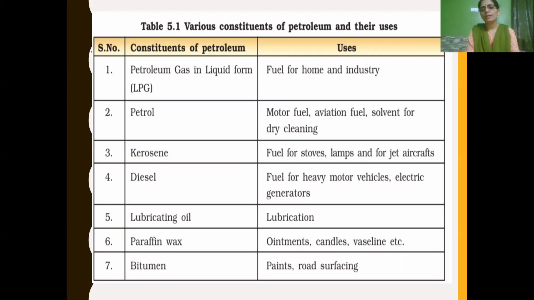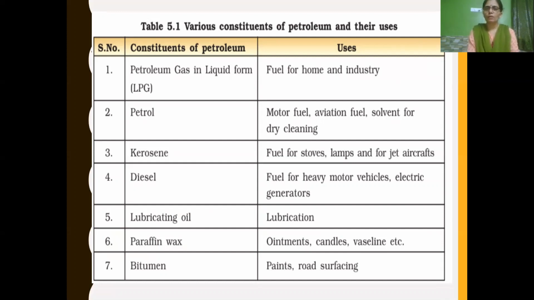From petroleum, we get different constituents, products like petroleum gas, petrol, kerosene, diesel, lubricating oil, paraffin wax, and bitumen. Petroleum gas in liquid form we call LPG, liquefied petroleum gas, and it is used as a fuel for home and industry.